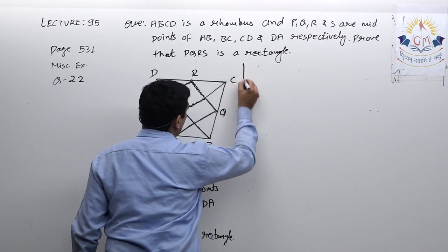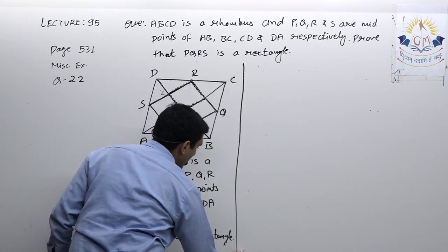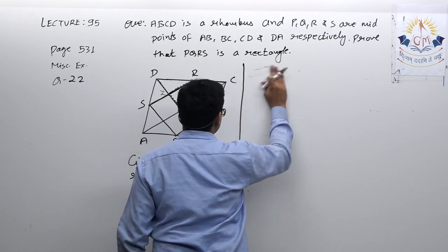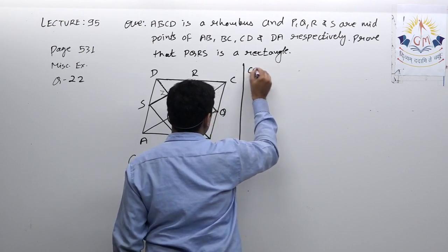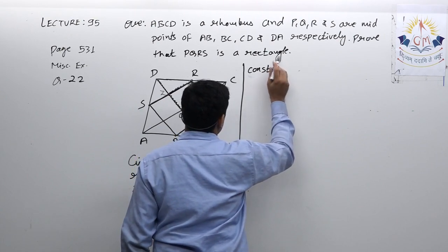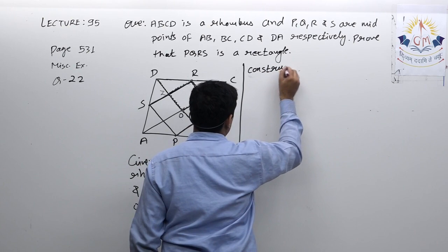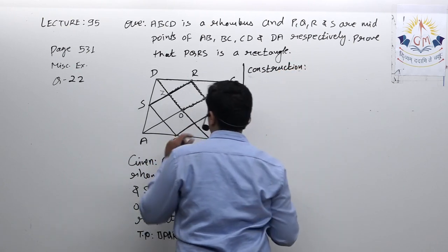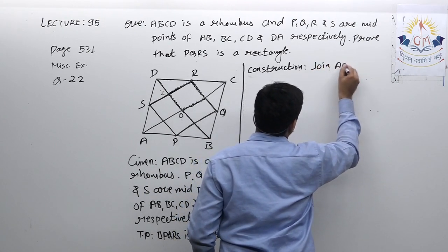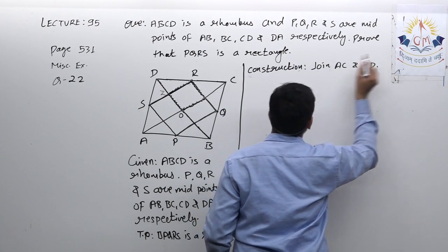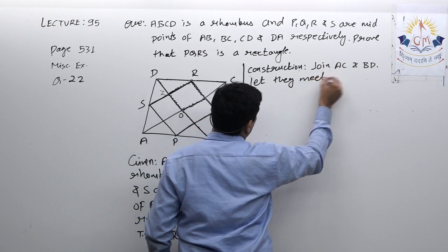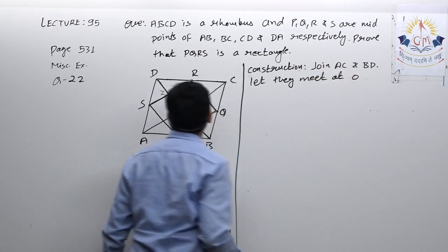Okay, so first I have to prove it's a parallelogram, then I will prove one of its angles is 90 degrees. So let us see its proof. Small construction is required. Construction: join AC and BD. Let they meet at O.